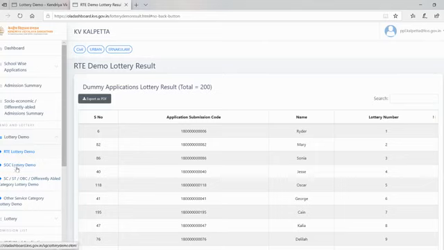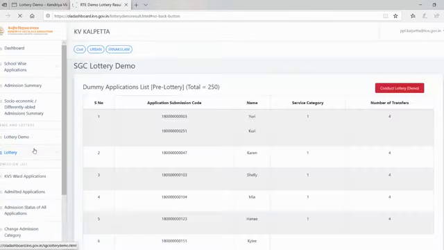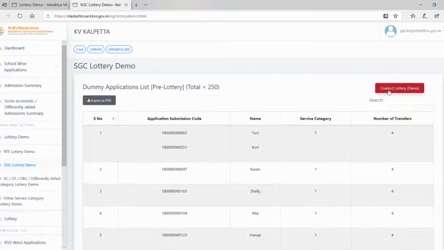So similarly, we can conduct the SGC lottery demo. So that also we can see, every lottery will have a serial number. When we are conducting SGC or any other category demo, it will be based on the service category. See, category 1, number of transfers. So that is how it will be conducted.